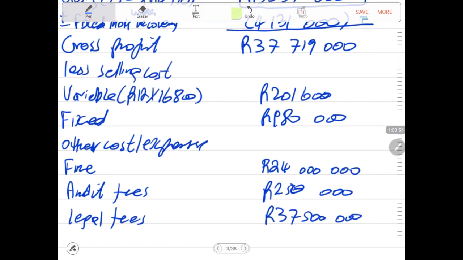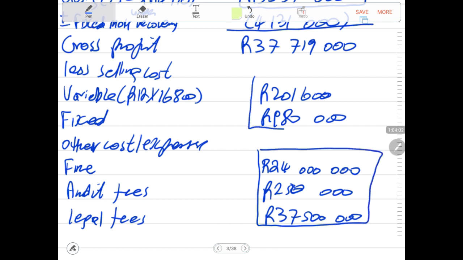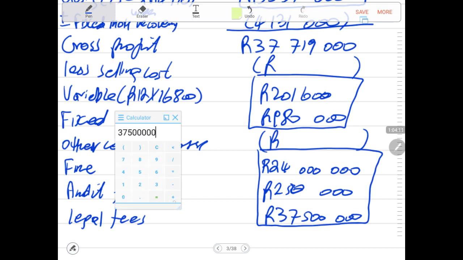Now we can add all these costs and have the total in there for each of them separately. Then let us check.